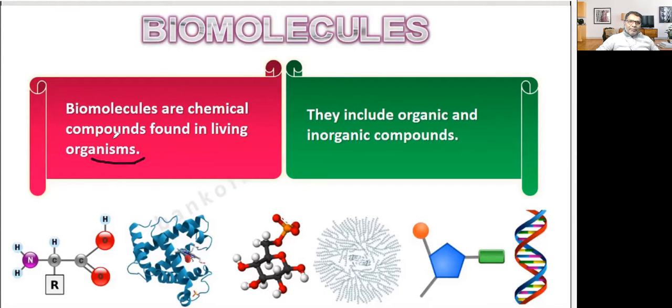Bio means living system, and molecules here means chemical molecules or compounds present in a living organism. A living organism may be a bacterium, a plant, or an animal. So all the chemical compounds present in living organisms are called biomolecules.